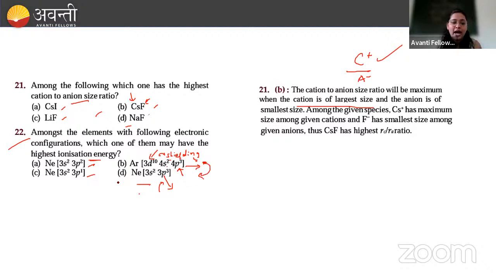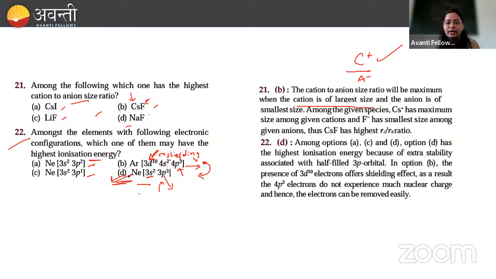ठीक है, so that's why here answer will be what, option B, because here only s orbital electrons which are shielding, यहाँ पे 10d orbital electrons है जो shield कर रहे हैं. Okay, so our answer will be D answer, right? Option D will be the correct answer.